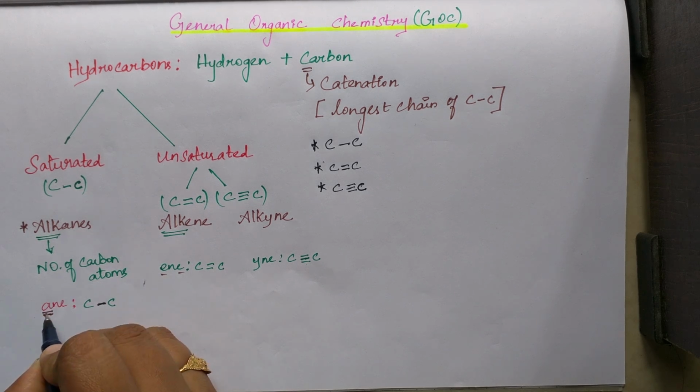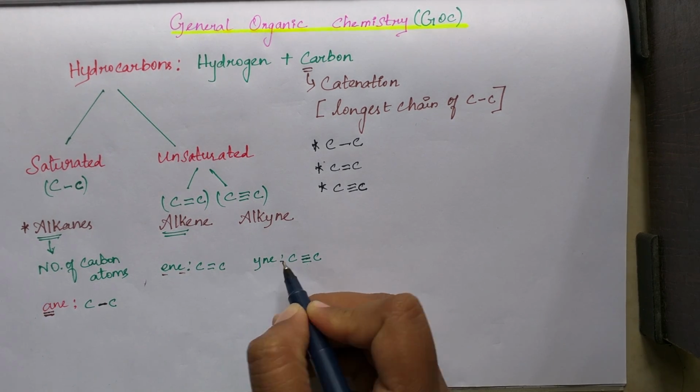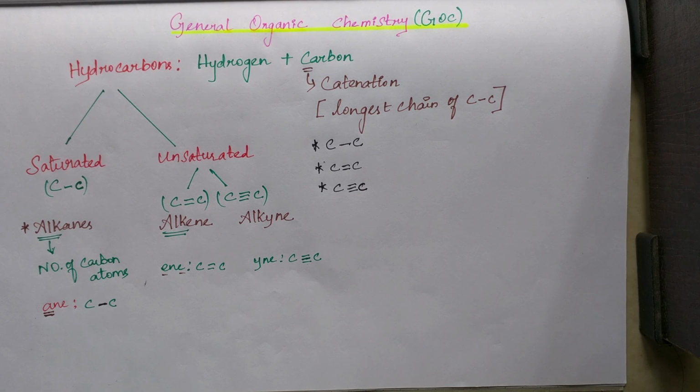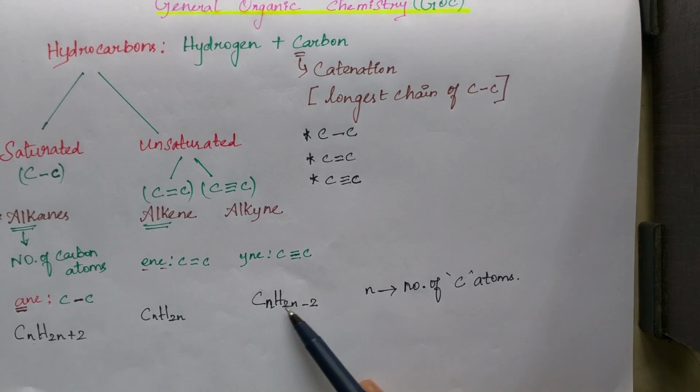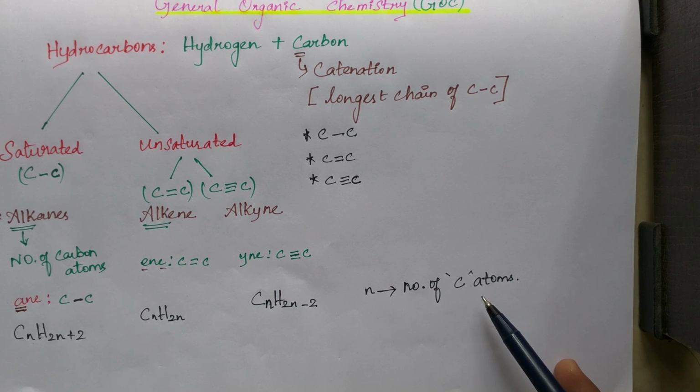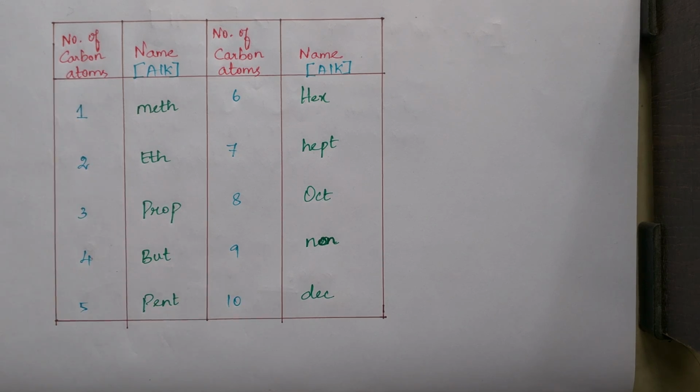Without knowing the meaning of this ane, ene, yne, you can't identify what type of bond is present in the organic compound. The formula for alkane is CnH2n+2, alkene CnH2n, alkyne CnH2n-2. In all these formulas, n represents the number of carbon atoms. It represents the carbon atoms because, depending on the number of carbon atoms, we have a specific prefix for each compound. So let's take a look at this.